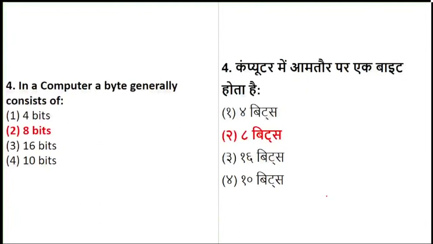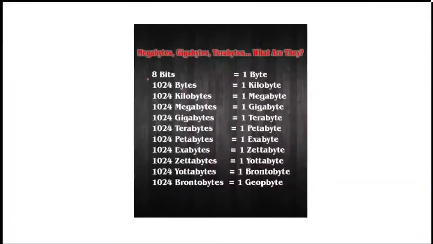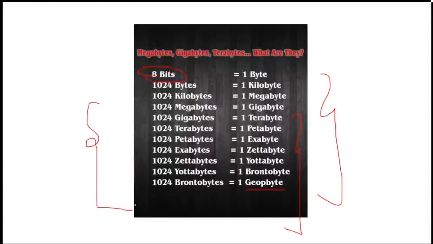Yes, in a computer a byte generally consists of 8 bits. If you want to see this in tabular format, 1 byte consists of 8 bits. Then we have a table: kilobytes, megabytes, gigabytes, terabytes. Now questions have started coming from terabyte, petabyte, exabyte, zettabyte, yottabyte, brontobyte and geobyte. As I said, today is the first lecture of ICT, so we will come to this slowly and gradually, where we will see questions on terabyte, exabyte, zettabyte, yottabyte. But you have to remember the basics also.